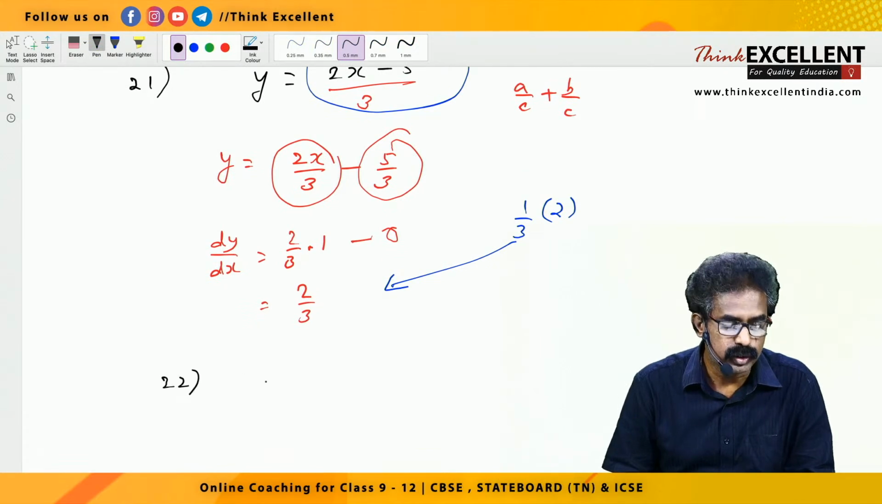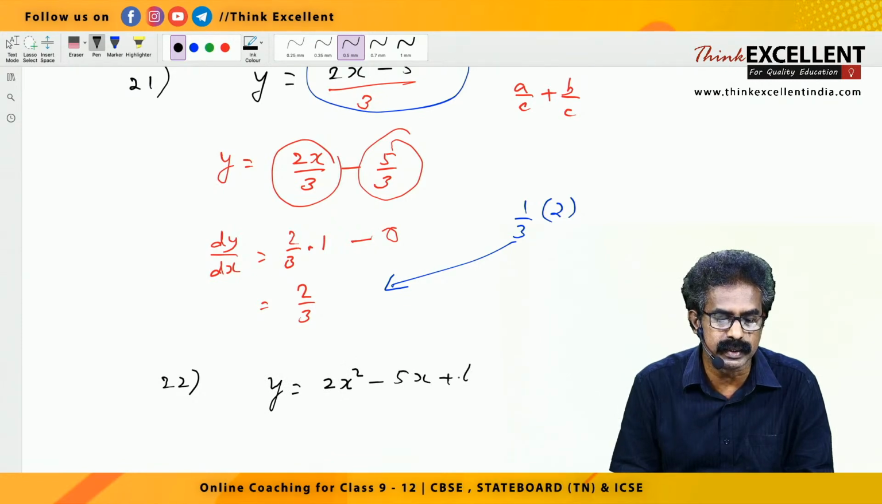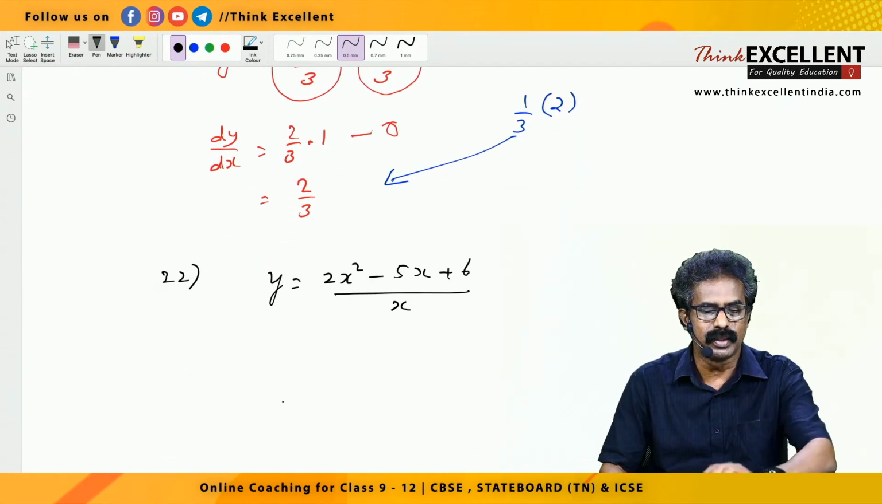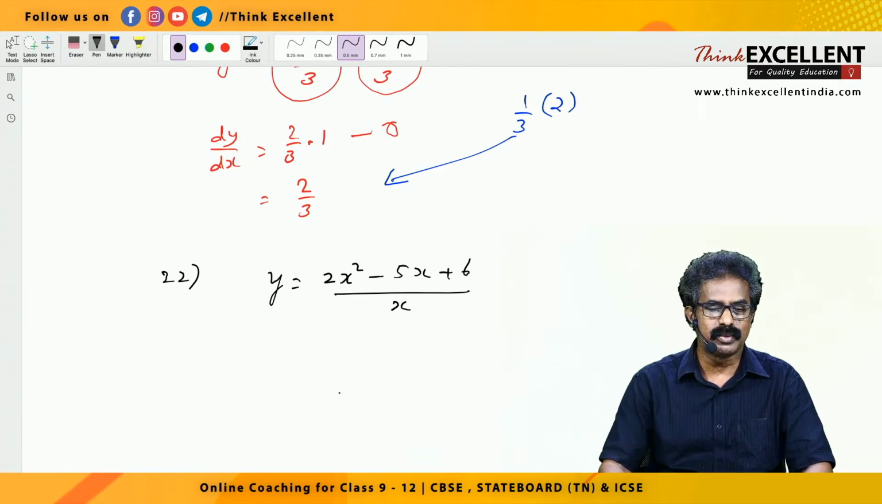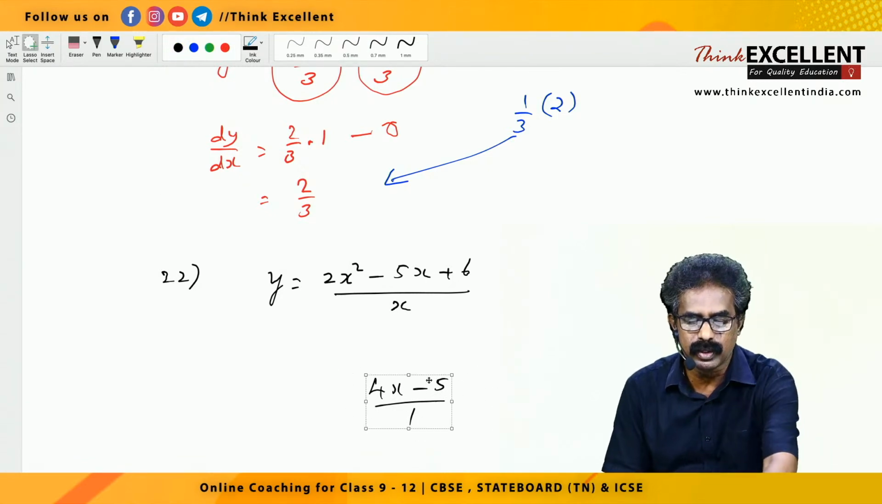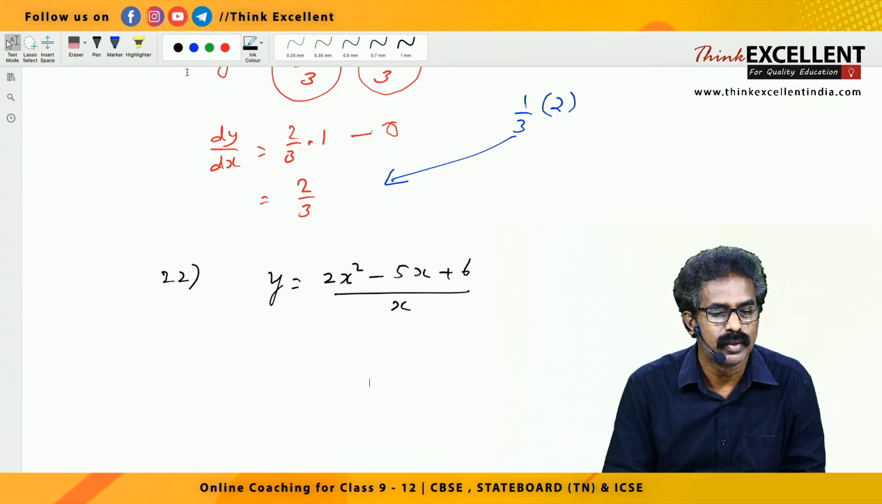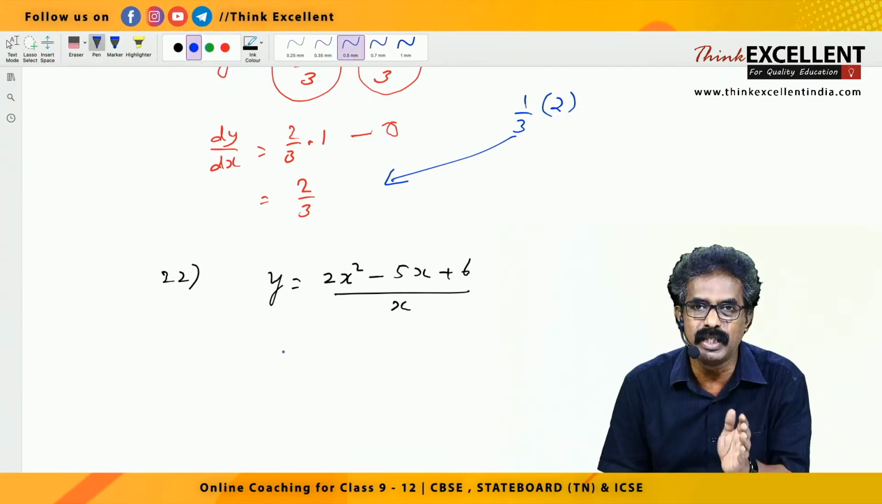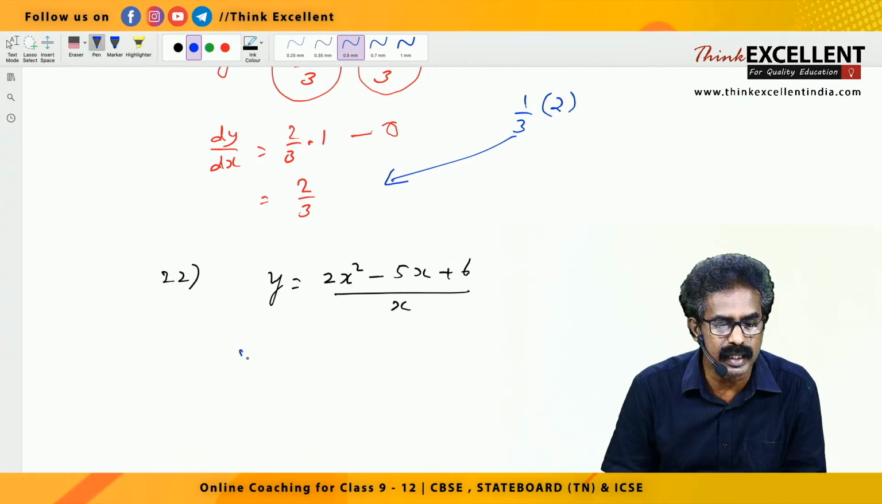Now question number 22, y equal to (2x square minus 5x plus 6) by x. How can you differentiate this? Sometimes the students, what they do, no? 2x square derivative 4x, minus 5x derivative 5, 6 derivative 0, by x derivative 1. No, it's wrong. If there is only numerator, you can do like this, right? Denominator is also there. Quotient rule, no need to apply. So split into 3 terms like the previous one, right? So you can rewrite it: y equal to 2x square by x minus 5x by x plus 6 by x.